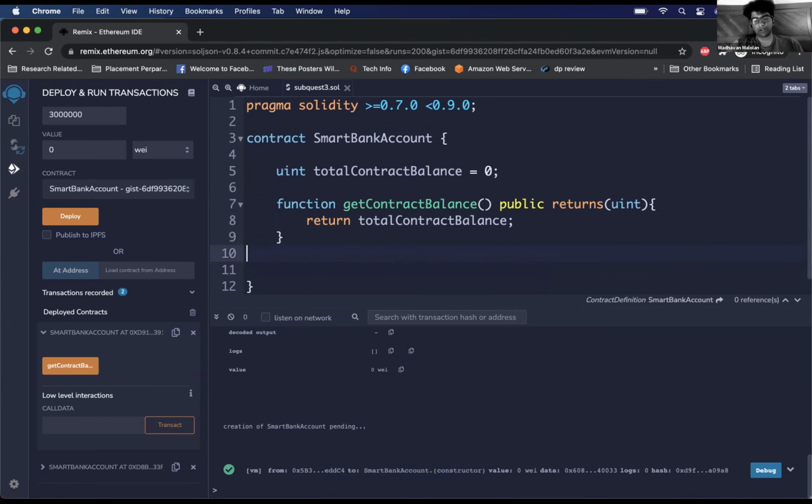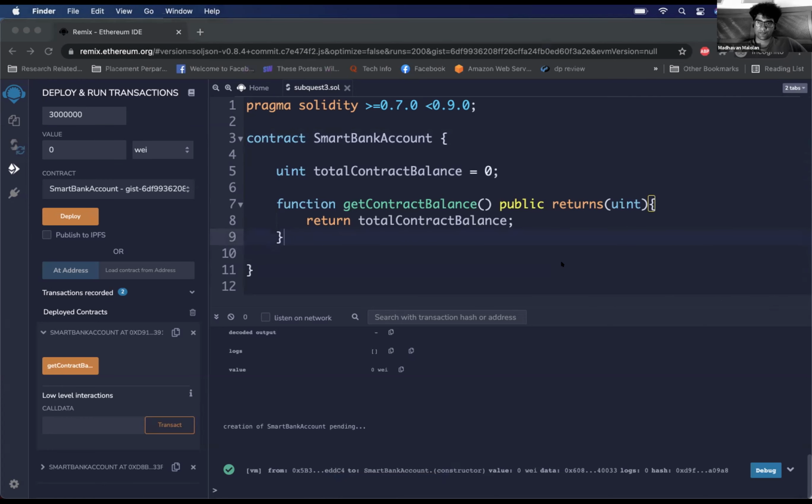Yeah, so each time you hit deploy, you'll just get a new account address because it's a new program. Like you're saying, hey, here's one more program, start running it. So when you say that, you're also saying, hey, also create an account for it because every program has an account, and hence their addresses will always be different. Okay.